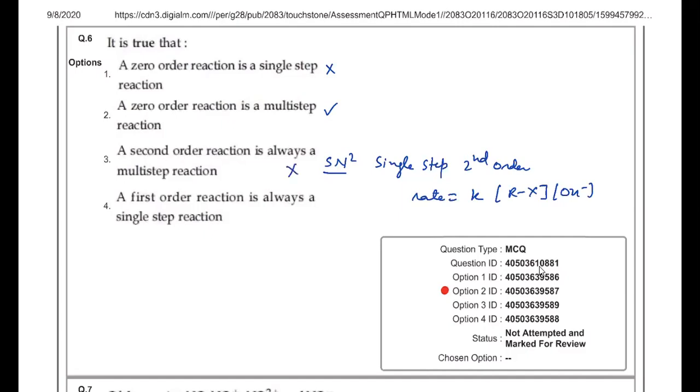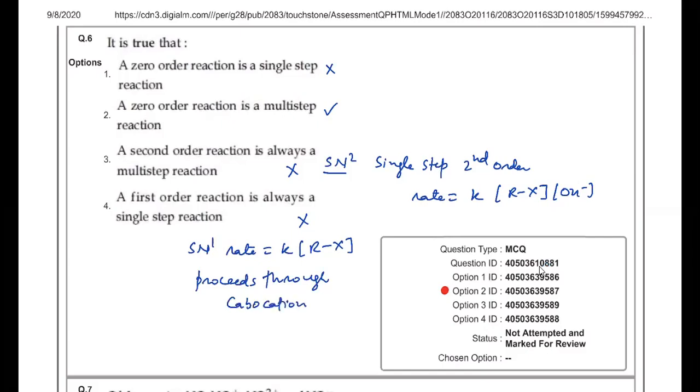First order reaction is always a single step reaction. This is also not correct. First order reaction can also be a multi-step reaction. You can take here example of SN1. Here you can write rate is equal to K into active mass of RX. This is a first order reaction, but it is a two-step reaction, proceeds through carbocation, a multi-step reaction. So here two statements are asked, so only statement 2 is correct. So answer is 2 over here.